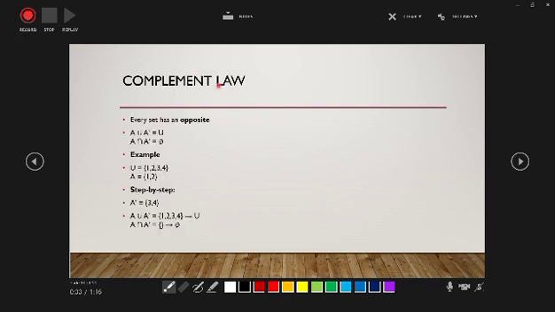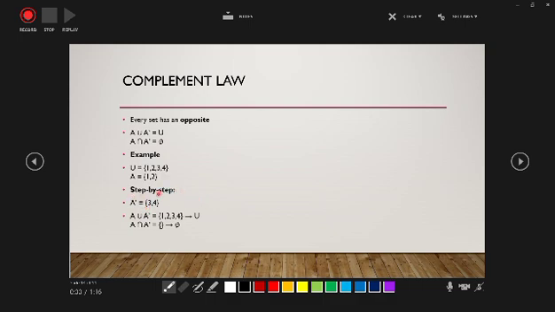So the complement law: every set has an opposite. A union A complement equals U. A intersection A complement equals empty set. Example: U is 1, 2, 3, 4, A is 1, 2. Step by step.